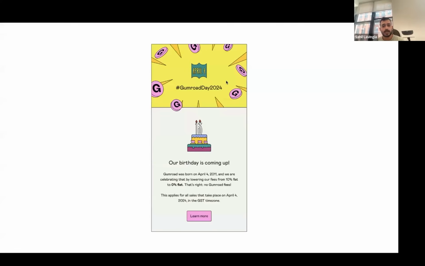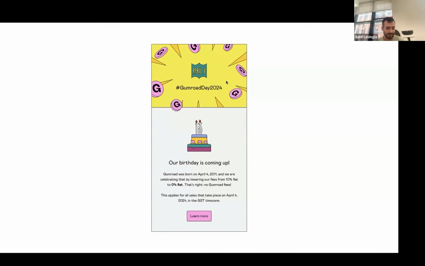Another Gumroad announcement, as I mentioned, Gumroad started in 2011, April 4th, 2011. And we're going to renew this tradition we used to do. A lot of people, probably the most common complaint, and it's funny, I just moved to New York City. Gumroad and New York City have the same most common complaint, which is it's too expensive, which I think is the best complaint ever because it means that it's worth it. And the only annoying part is that it's expensive.